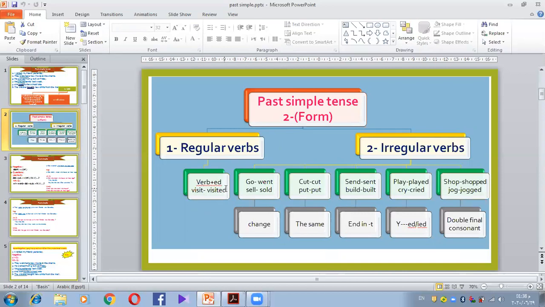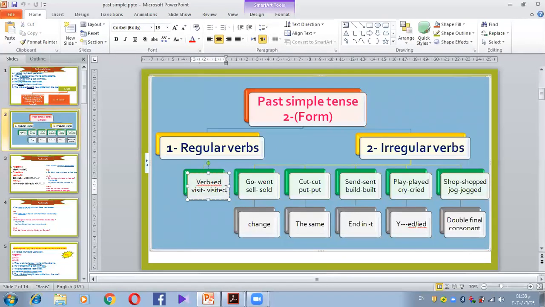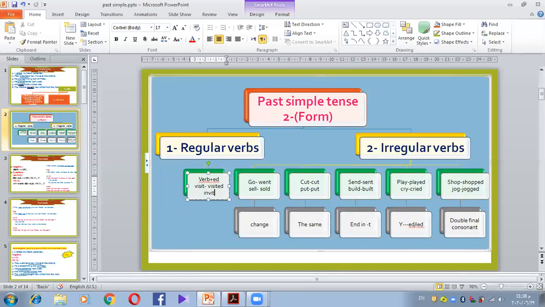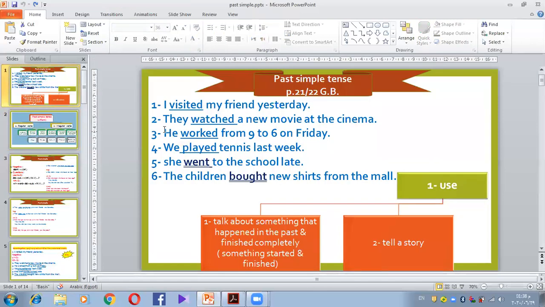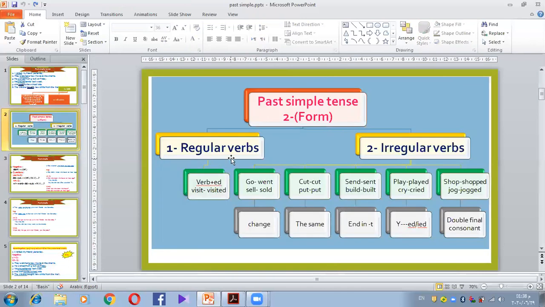Sometimes, by the way, if I have e at the end of the verb, for example, if I say invite, okay? We don't add ed, I already have e, so I just add d: invited. So it's d or ed, both of them are correct, okay? So this is the main rule that we have. This is rule number 1. Like the first 4 sentences, the verb ends in ed. This is called regular verbs.